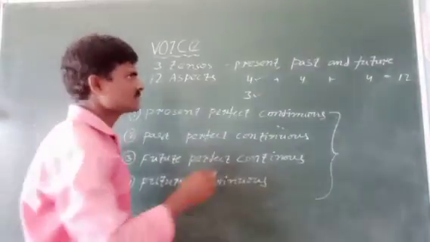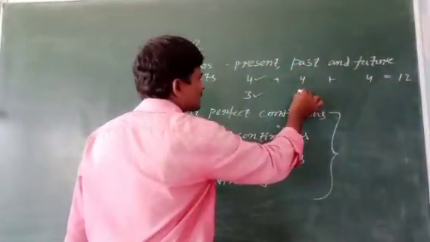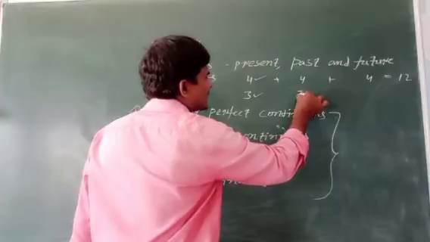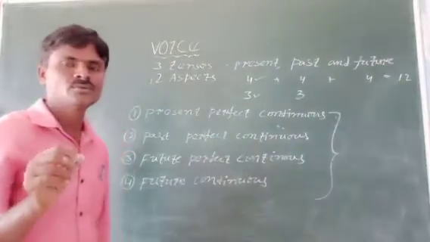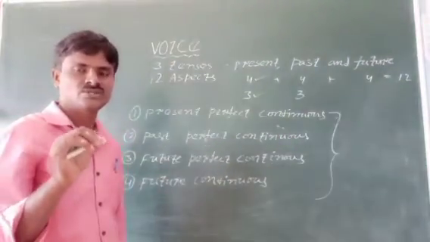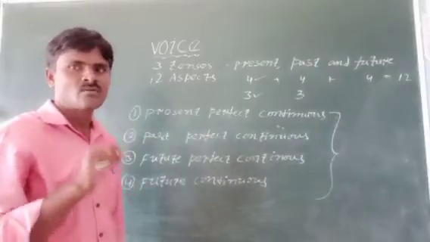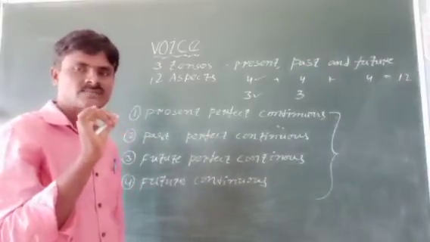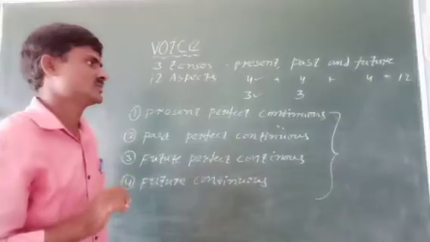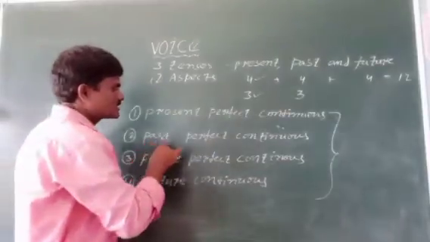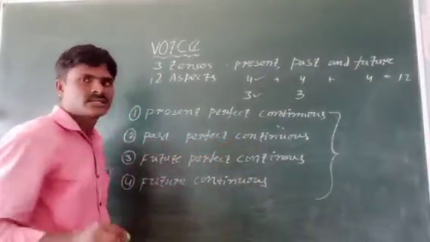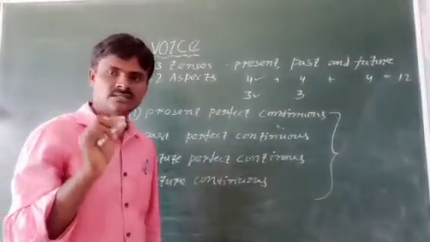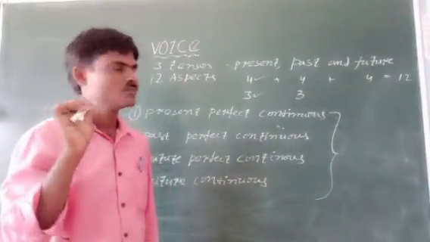Next, past tense. In past tense also, three aspects change into passive voice. One aspect doesn't change into passive voice. What is that? Past perfect continuous tense does not change into passive voice.